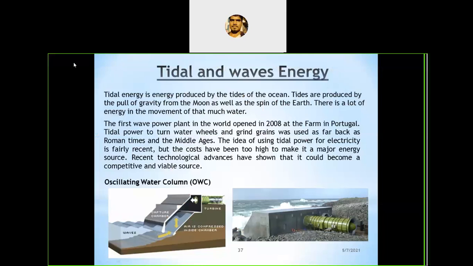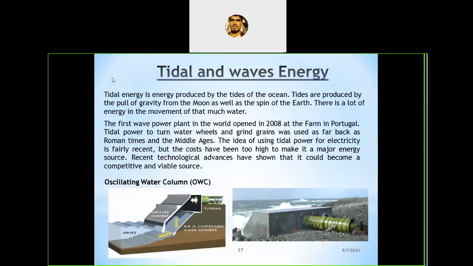So, in continuation with our last class, today also we are going to discuss some of the important other types of non-conventional or renewable sources of energy. In that, today's topic is tidal and wave energy. So, tidal and wave energy.